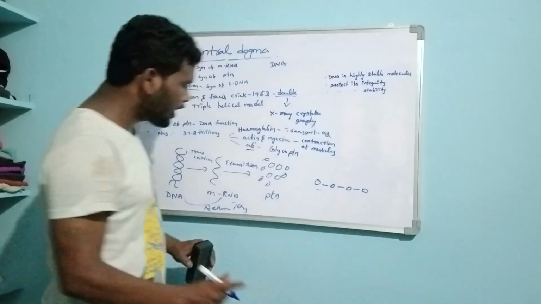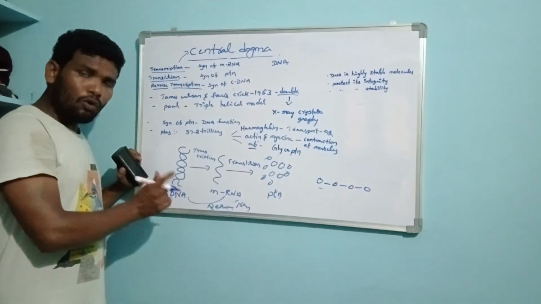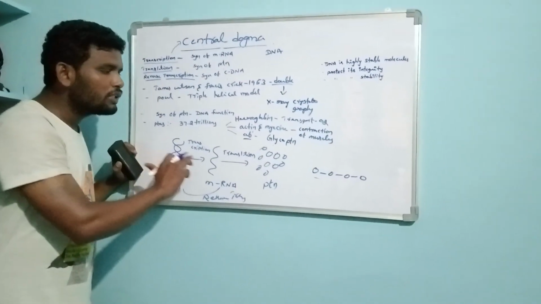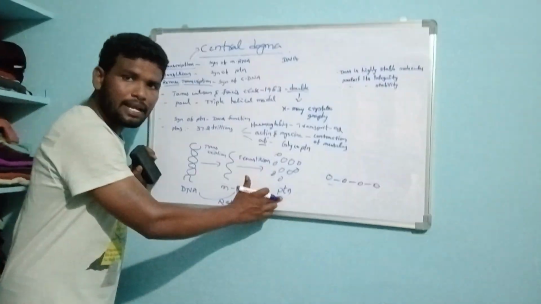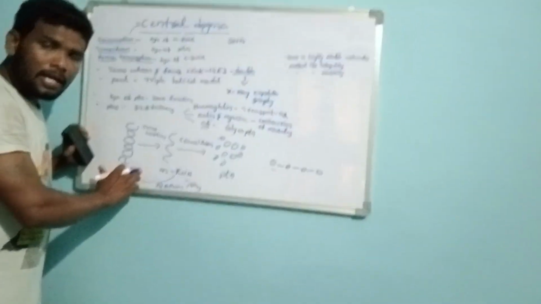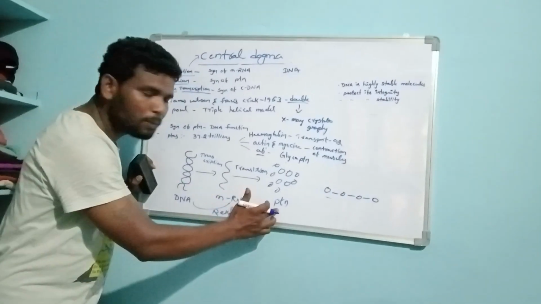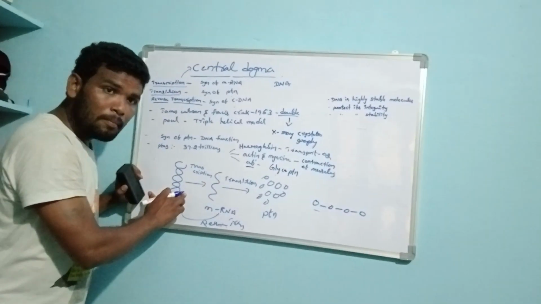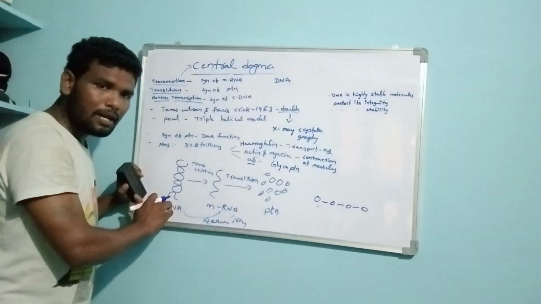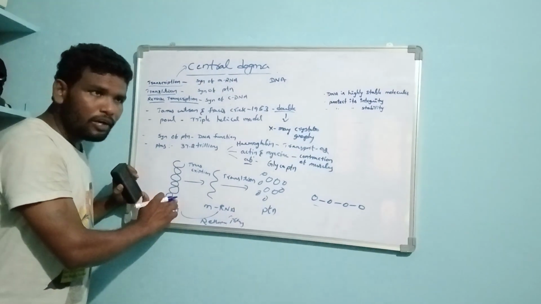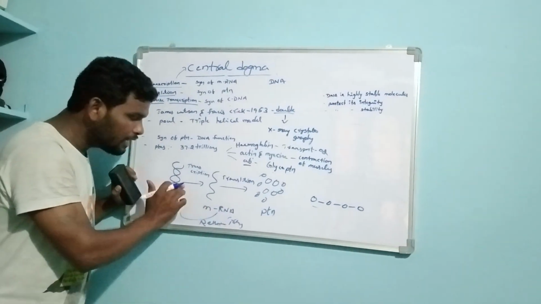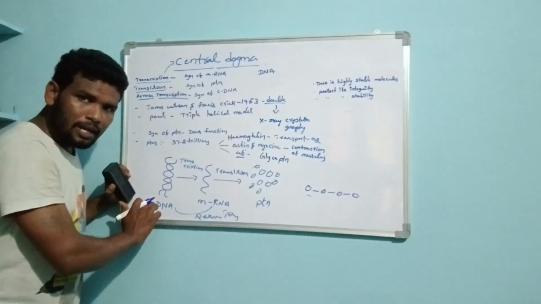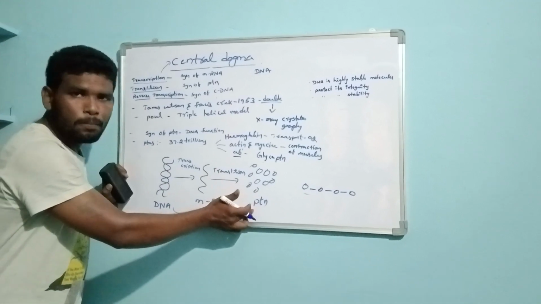DNA does not directly synthesize protein. DNA is going to synthesize mRNA with the help of the RNA polymerase enzyme.